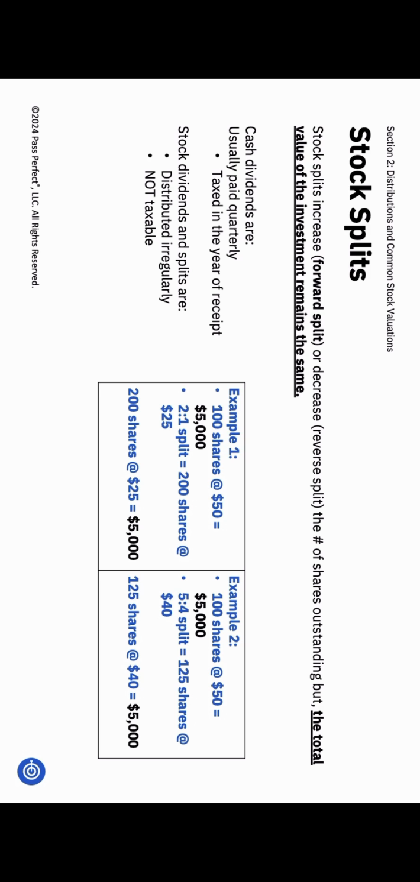To find the new price per share, flip the ratio to 4/5 and multiply by the original price. 4/5 times $50 equals $40 per share. Another way to confirm is to divide the total value, $5,000, by the new number of shares, 125. $5,000 divided by 125 equals $40 per share. The best way to check your math is to make sure the overall value of the stock position is unchanged from before and after the split.